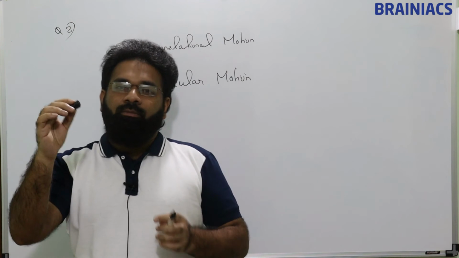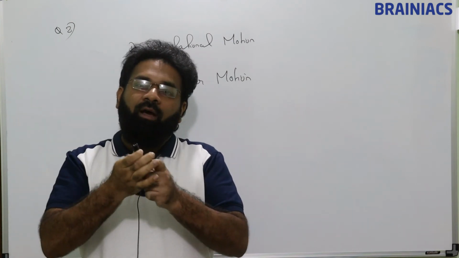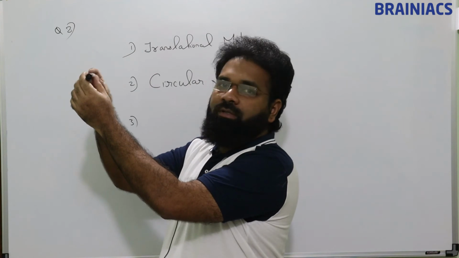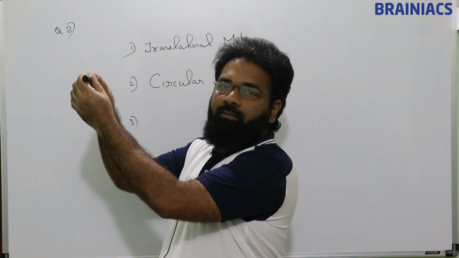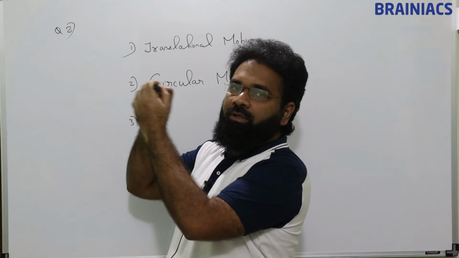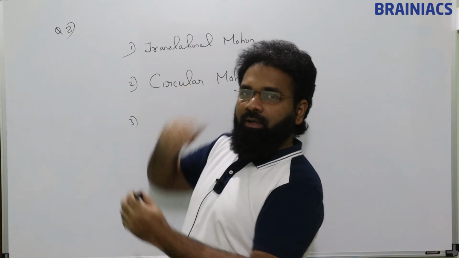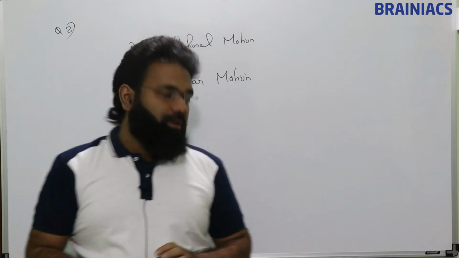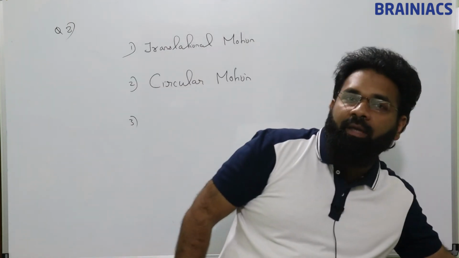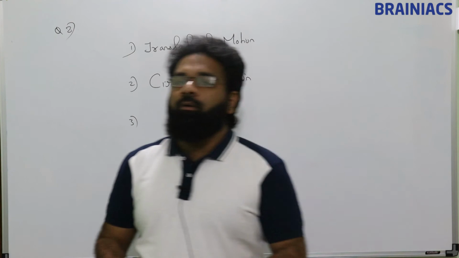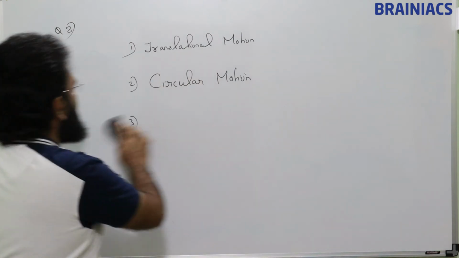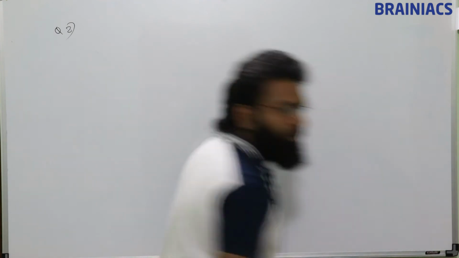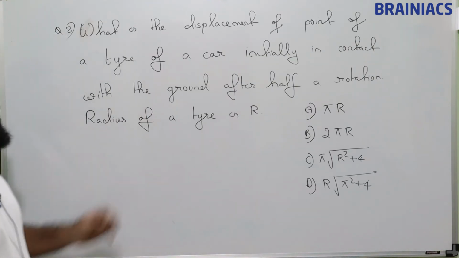So suppose a wheel of a car, if we take, it will be doing circular motion also. At the same time, while doing circular motion, it will be moving further. So that is translational motion also. That is a type of motion the wheel of a car, bike or cycle will do. Okay, so we need to think like that while doing this problem. Okay, look at the question.